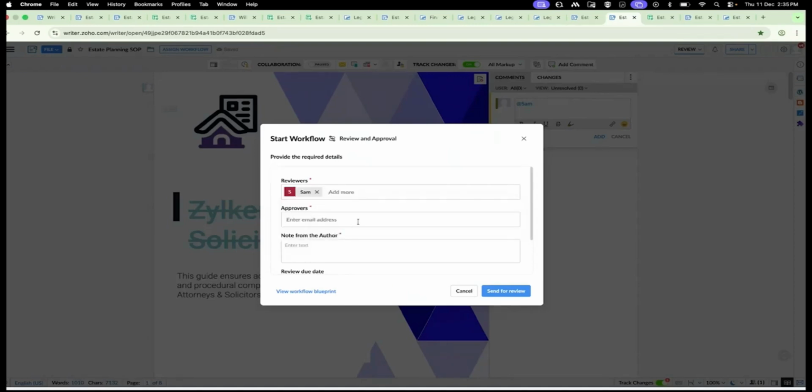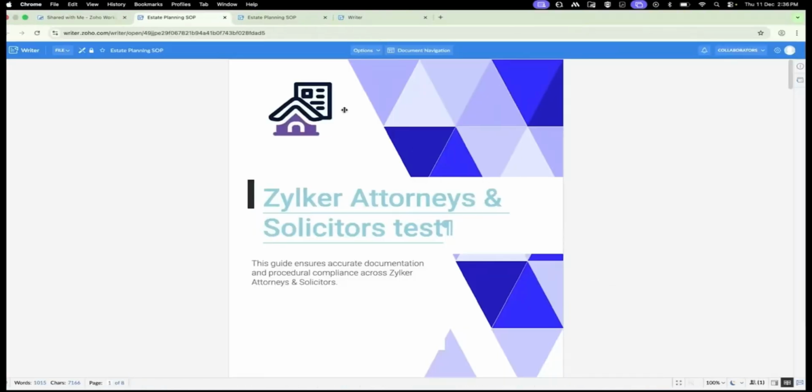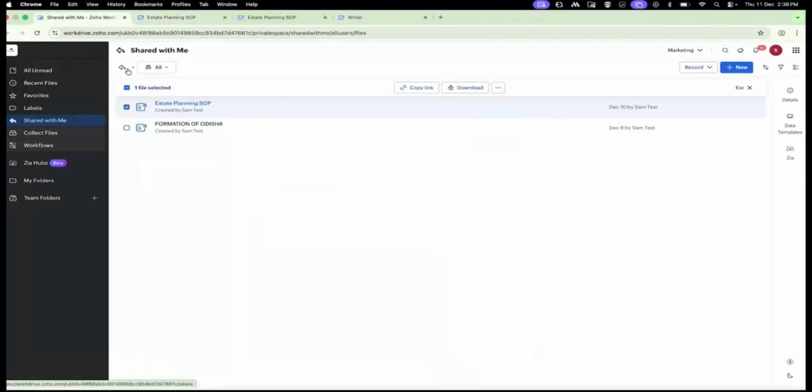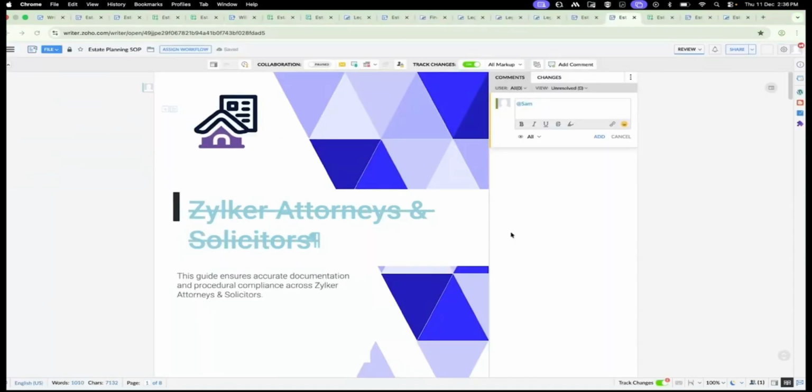Once the review is over, the approver will get notified. So I'm sending it for review. The user will get notified here. He'll get the list here in the workflow, and once the review is over, he'll be able to submit the review, and it will move to the approver, and the approver will be finalizing the document.